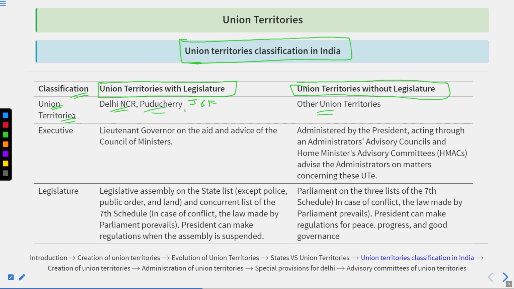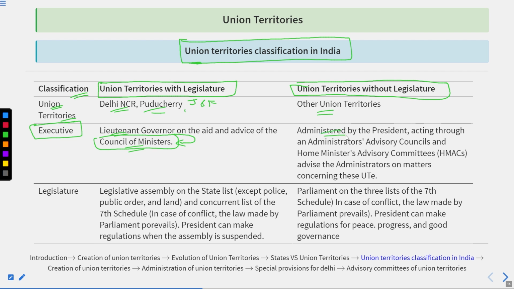After this comes the executive. The Lieutenant Governor works on the aid and advice here. The Lieutenant Governor of these union territories that have the legislature now works on the aid and advice of the Council of Ministers.